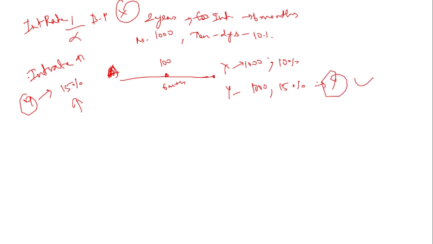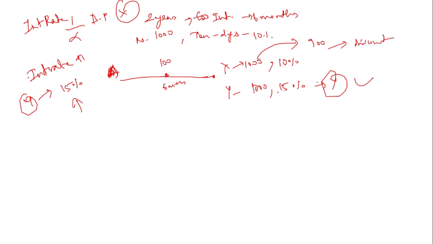If person A wants to sell this bond into the market, then he has to reduce the price, say to 900 rupees. Then only people will come and buy this bond, because when they can get a bond with a higher interest rate, why should they pay the same amount for another bond which offers a lower interest rate? That will not happen. So person A has to sell this bond at a lower price. This is called a discount.